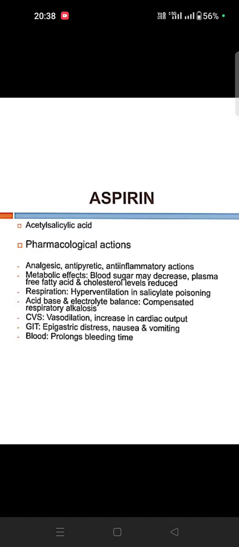So aspirin means acetylsalicylic acid. We can use it for analgesic, antipyretic and anti-inflammatory action. Metabolic effect means blood sugar may be decreased, plasma free fatty acids will be there, cholesterol level reduced. Then respiration means hyperventilation will be there. So acid-base and electrolyte balance will be changed. Also vasodilatation and increased cardiac output. GI means heavy gastric distress, nausea, vomiting.